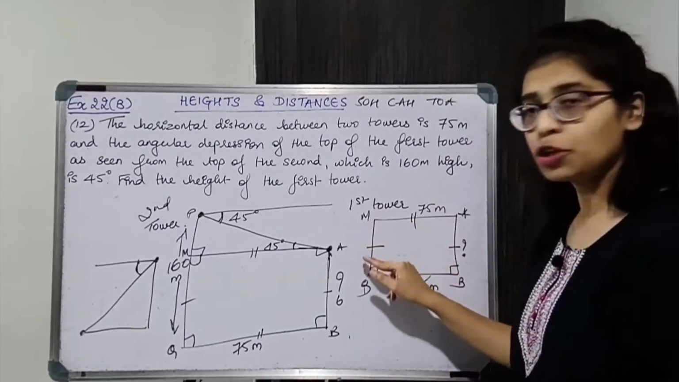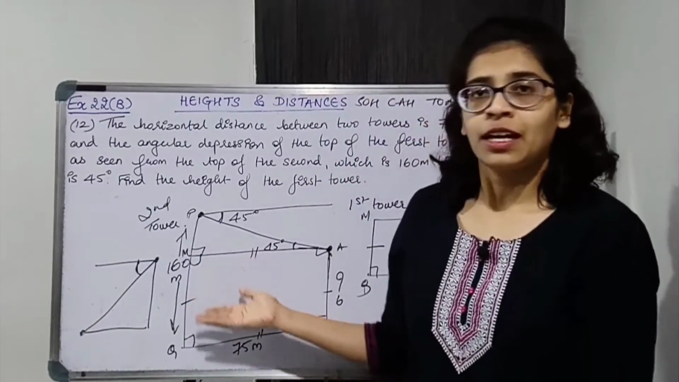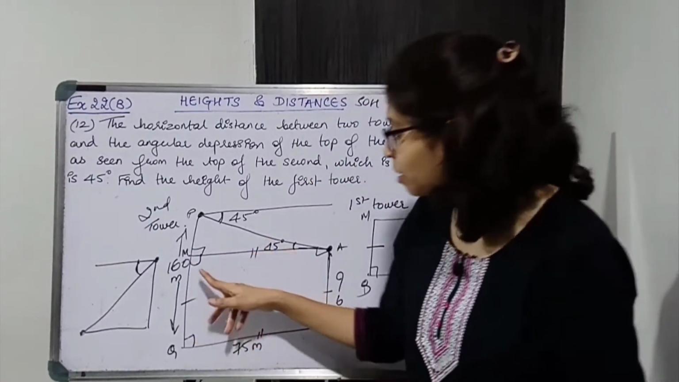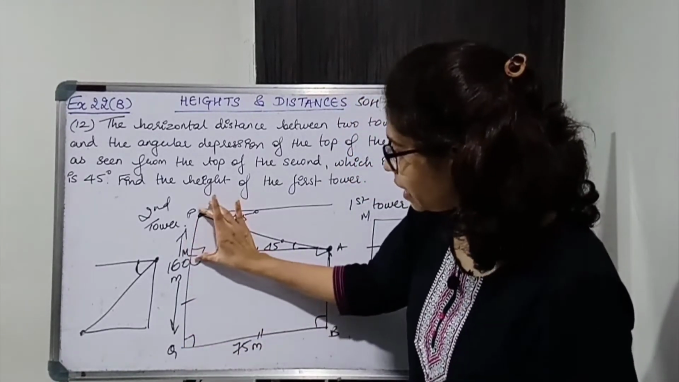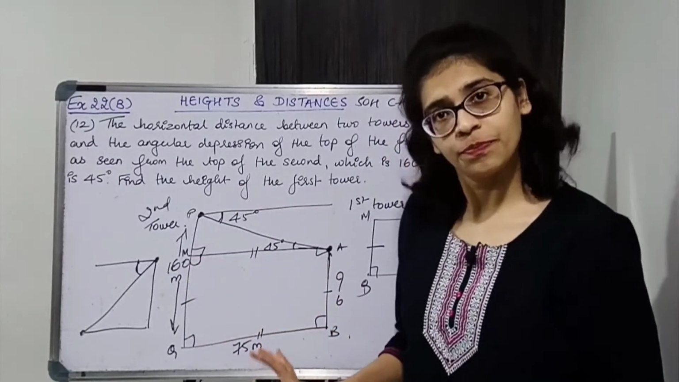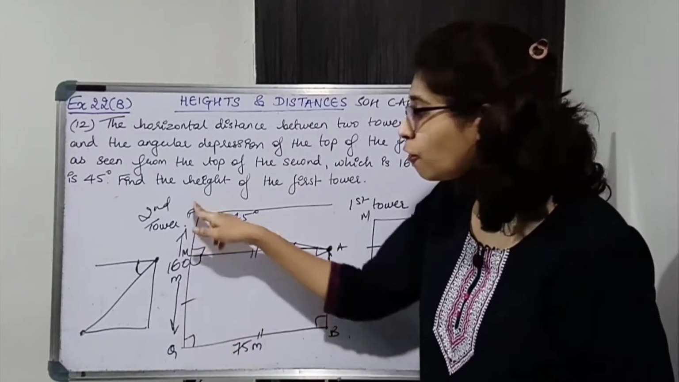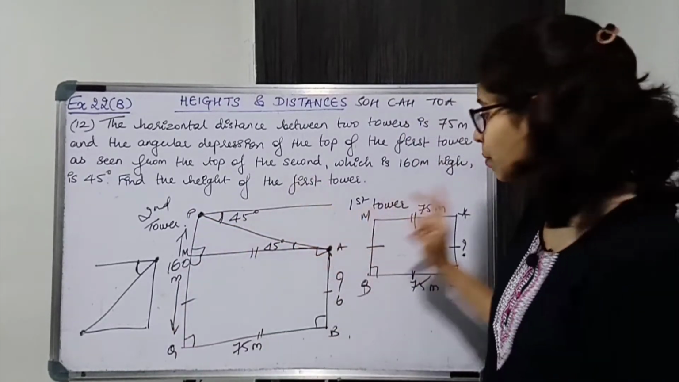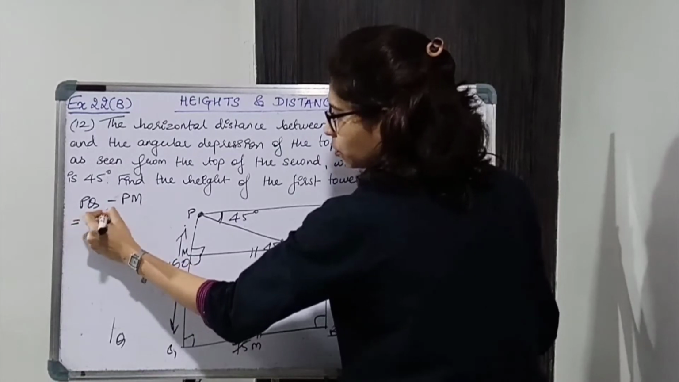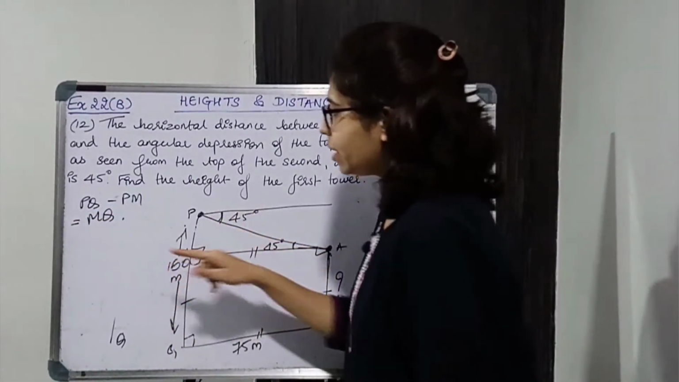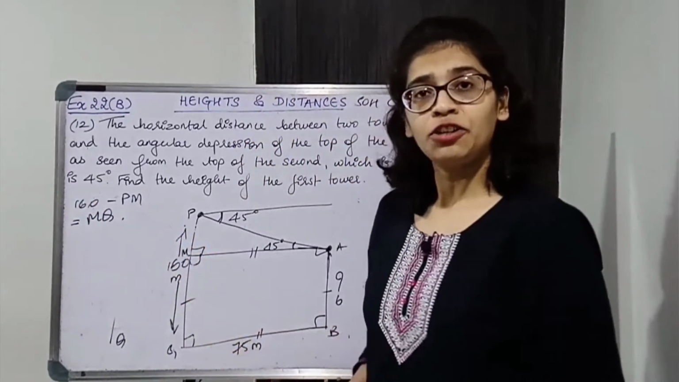I need to find MQ. MQ, is it a part of any right angle triangle? Again, that is not a part of any right angle triangle, but MQ is a part of PQ. PQ में से PM निकाल दे तो we'll get MQ. PQ we know, PQ is 160. PQ is the height of this second tower. ठीक है. So this is equal to MQ. Now PQ I know is 160. PM I need to find.